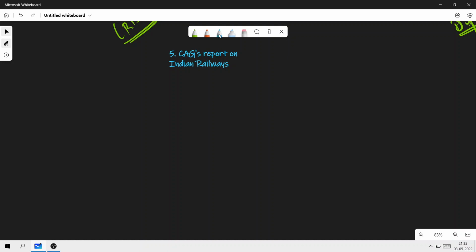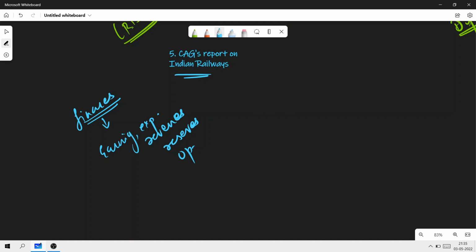The last one that we're going to do now is on the railways. So this is CAG's report on Indian Railways. CAG has reported on Indian Railways finances, and this was something which was tabled in the parliament. This report paints a grim picture based on the earnings, the expenditure, the revenues, the reserves, and the operational efficiency of Indian Railways. So you must know that this report has been given by CAG. CAG is the Comptroller and Auditor General.